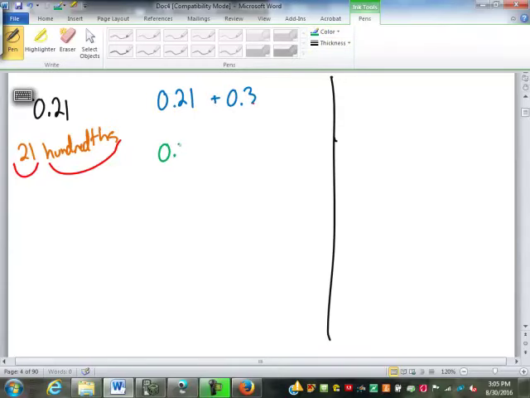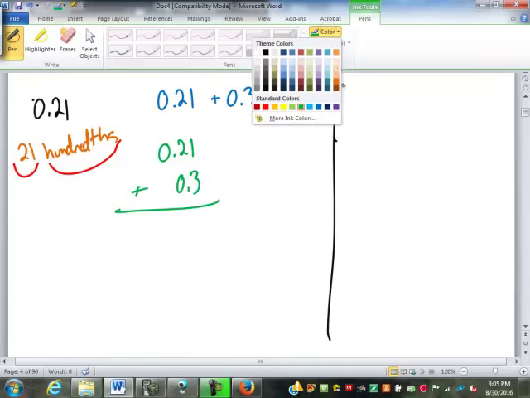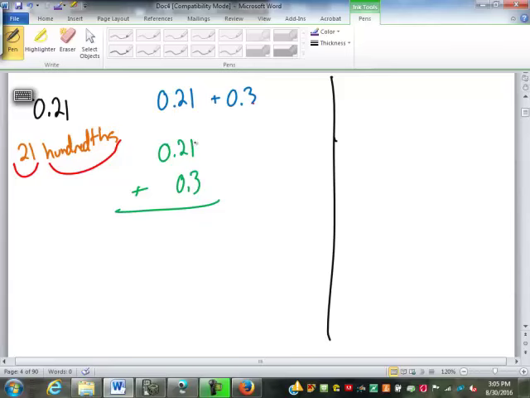So if I set that up, is that going to work there? Why not? Okay, what are we supposed to do? What were we told to do when we add decimals? Line up the decimal points, yes. And the reason for that is exactly what you said right there. They don't have the same name. This is 21 hundredths. This is just 3/10.